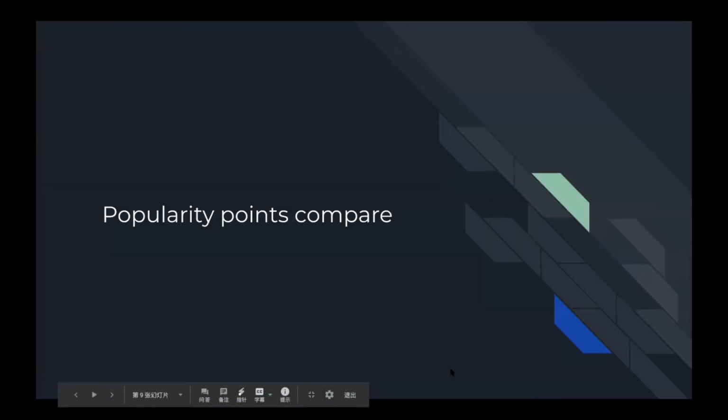Okay, here's my first part about the scenario before the election. My teammate will introduce more about after the election using the Twitter API. Thank you, Huayu. So right now I'm going to talk about the popularity points comparison.